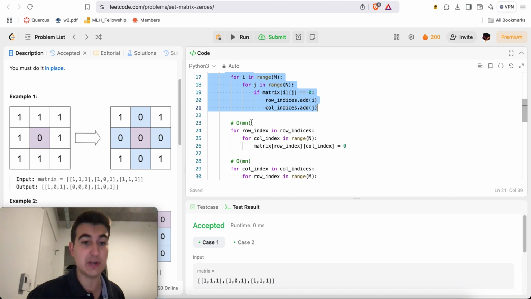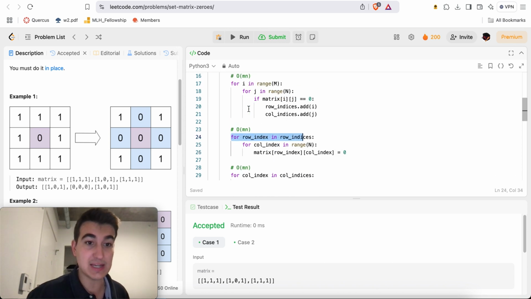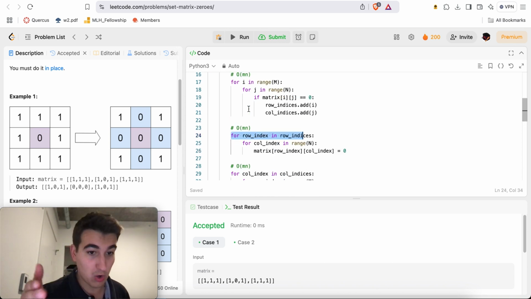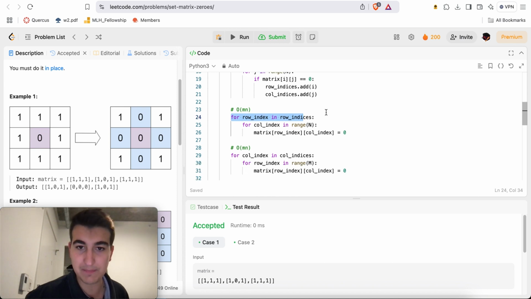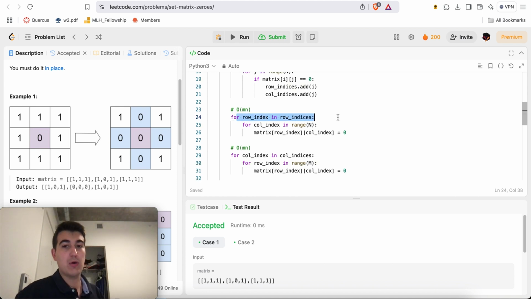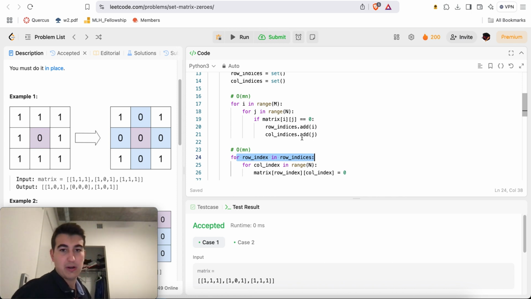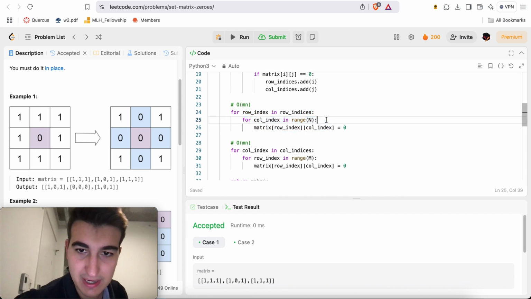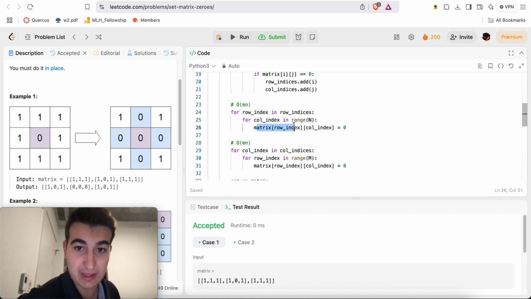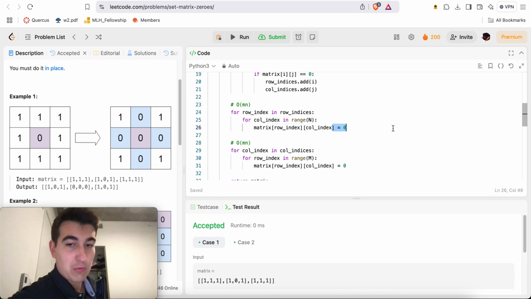Now, for every row index in my row indices, I know that I want to set the full row to zeros, right? Because there was an element in that row that was a 0. So for every column index inside of that row, we'll say matrix at that row index and column index, for every single possible column in that row, we'll set it to 0. So we'll set that full row to 0, right?